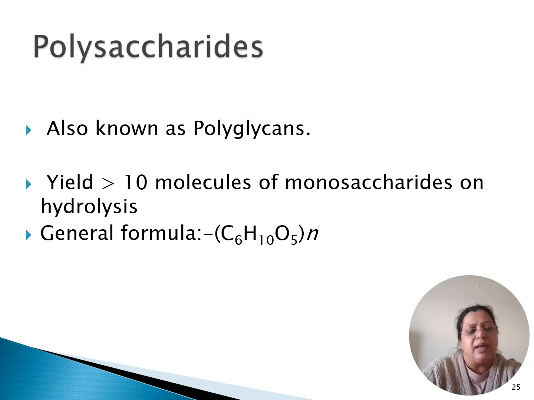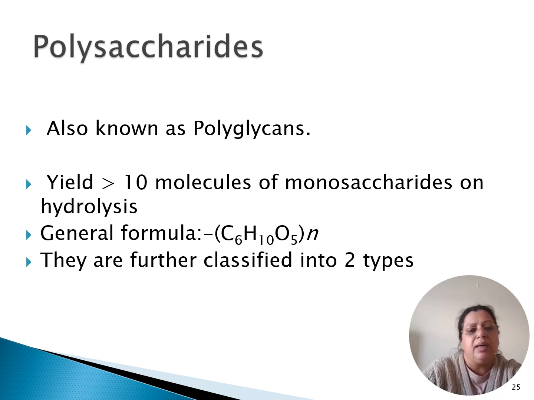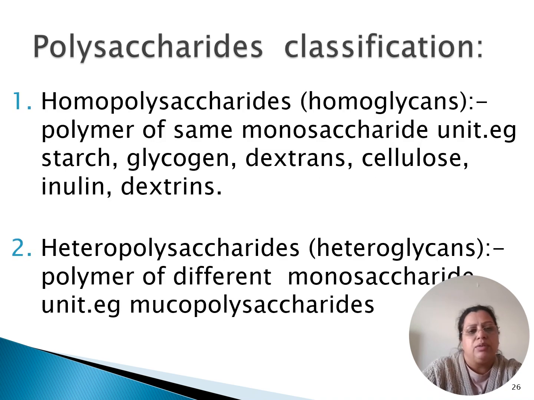Now these polysaccharides have a general formula of C6H10O5 n, and they're further classified into two different types. So they are classified into homopolysaccharides. That means they are made up of polysaccharide chain made up of the same monosaccharide unit. For example, we have a monosaccharide unit A, so it's A linked to each molecule through a glycosidic bond. Another example is starch, which is a homopolysaccharide of glucose.